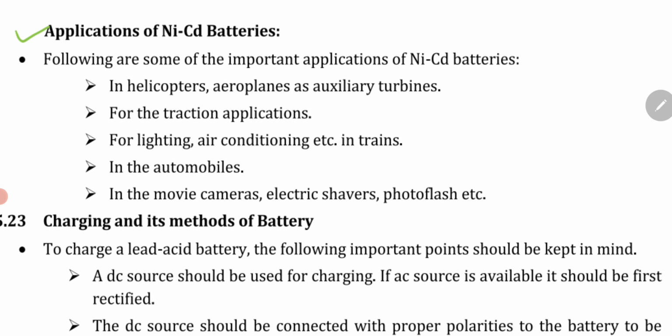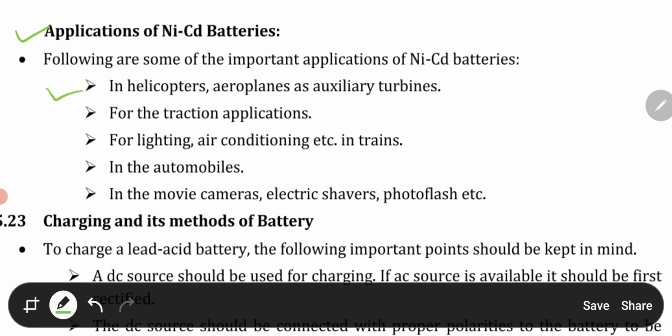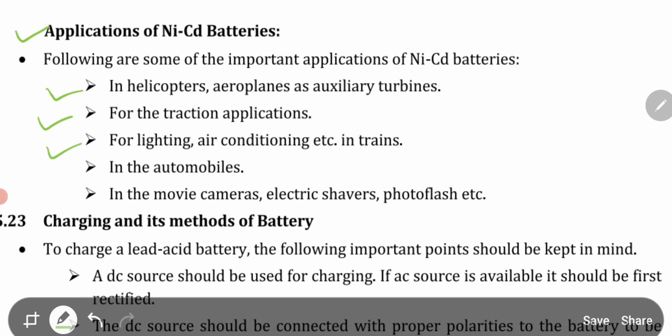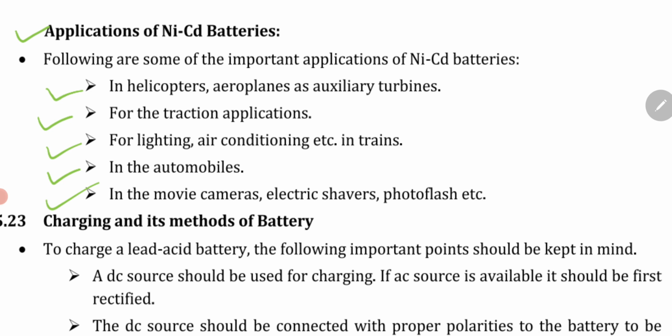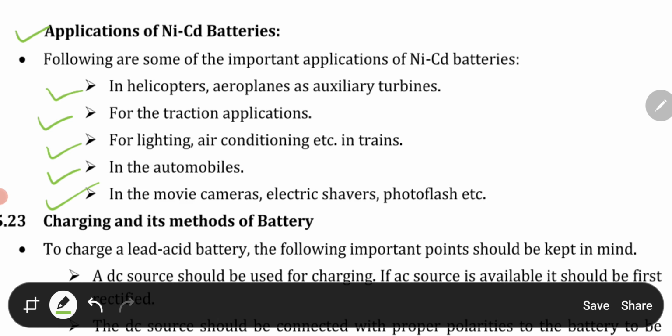Now we will see the applications of nickel cadmium batteries. They are used in helicopters, aeroplanes, as auxiliary turbines, for traction applications, for lighting, air conditioning, etc. in trains, or in automobiles, movie cameras, electric shavers, flash units, etc. So nickel cadmium batteries are widely used.